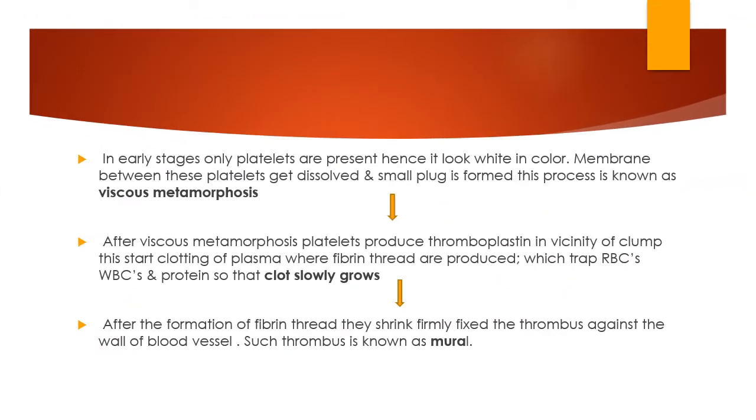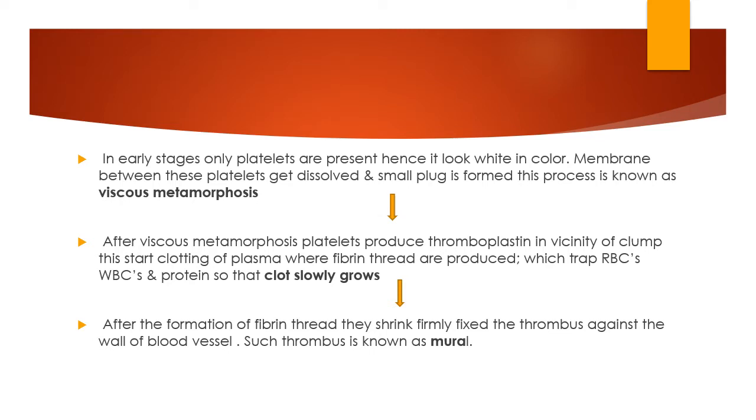In the early stage only platelets are present, hence it looks white in color, and the membranes between these platelets get dissolved and a small plug is formed.